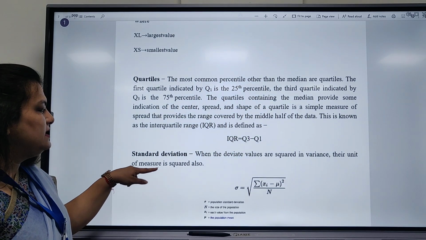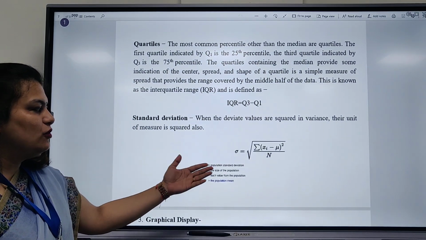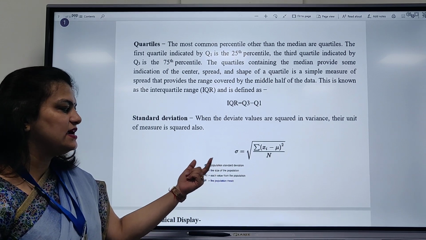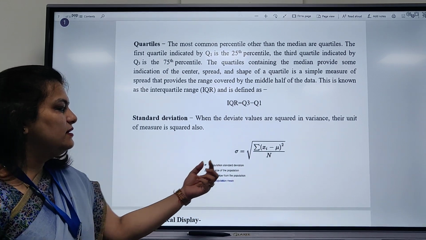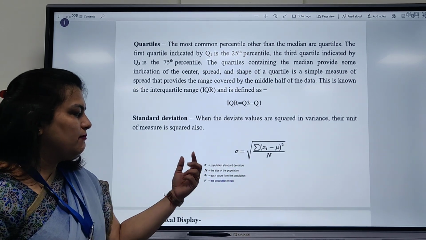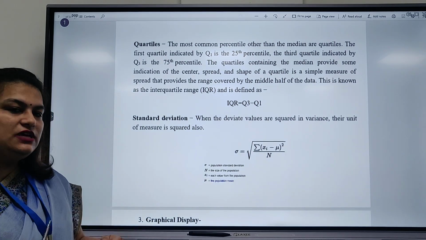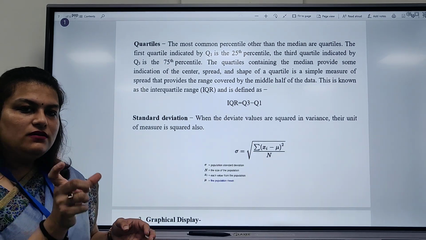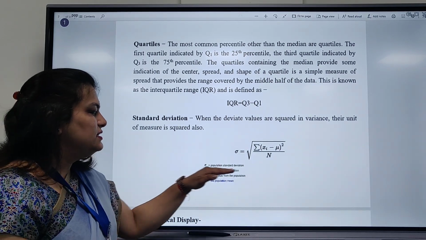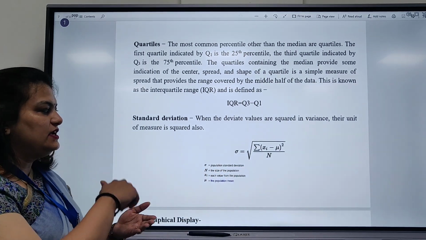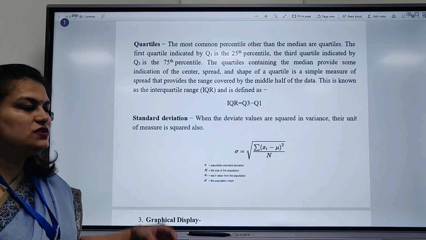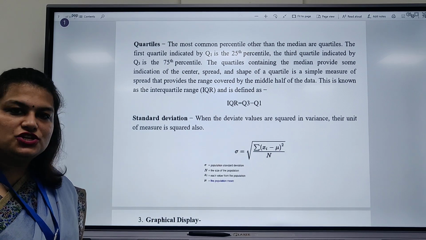And the standard deviation, it is the formula in which the population we have to find out. This is the standard deviation of the population. Each value from the population minus the population mean is squared, and we take the aggregation of that data, divided by the size of the population, and then we take the square root. So this is the whole formula of standard deviation. So this is how we find out the dispersion of data.